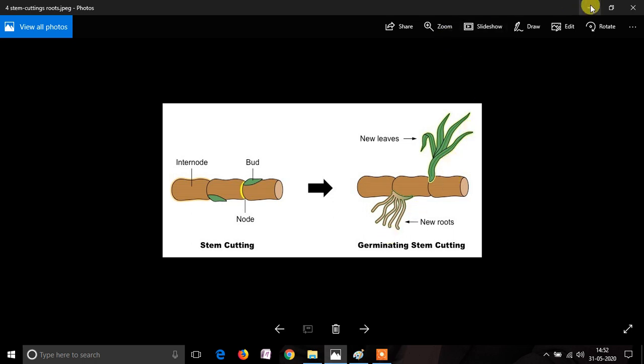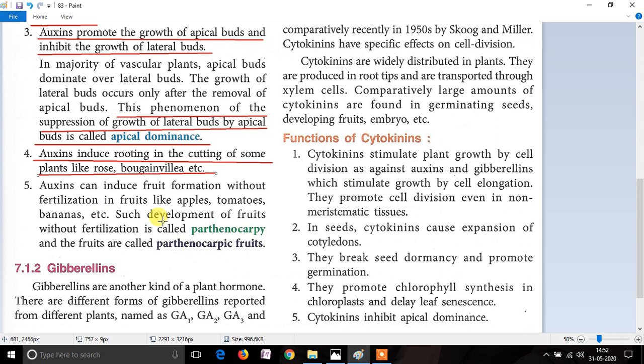Thus we can say that auxin helps in inducing the roots in the cut stem.